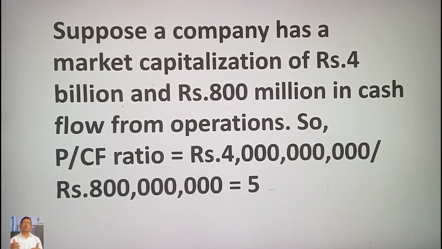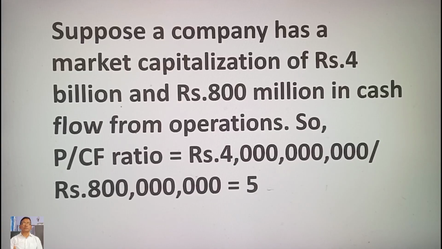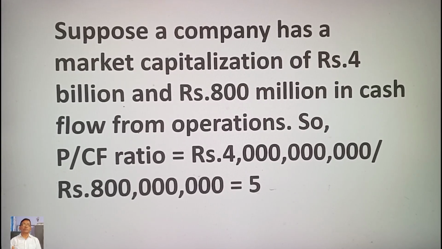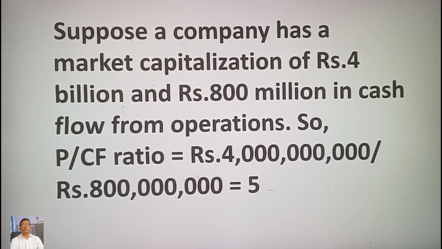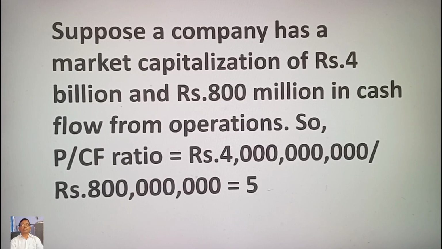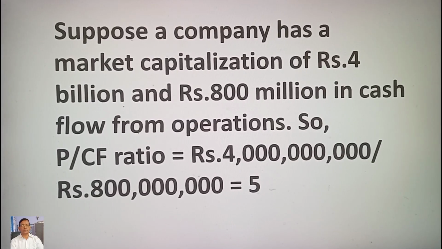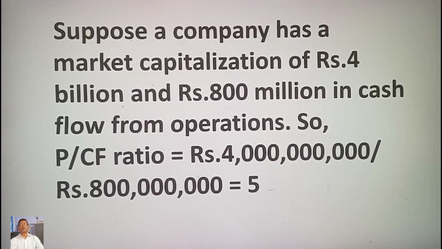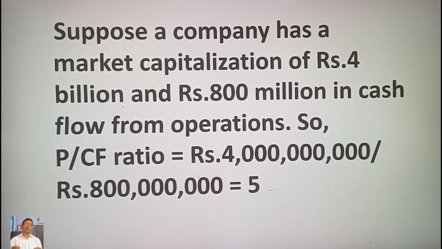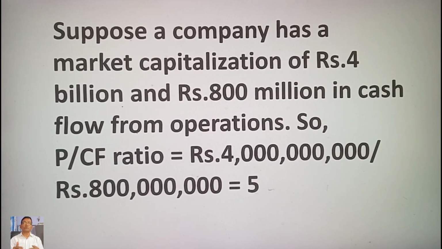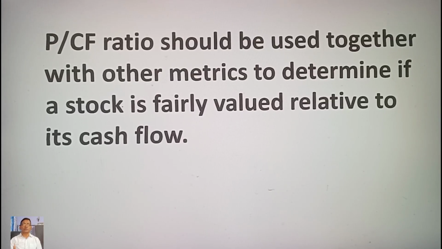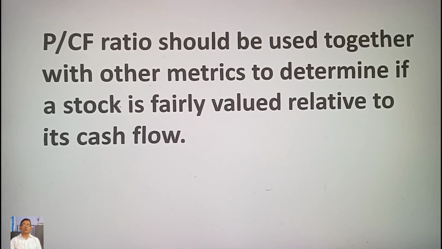For example, suppose a company has a market capitalization of 4 billion and rupees 800 million in cash flow from operations. So, P/CF ratio is equal to rupees 4 billion divided by rupees 800 million, which is equal to 5. As cash flow fluctuates significantly, we should view the P/CF ratio over a multi-year period rather than a single year. Also, P/CF ratio should be used together with other metrics to determine if a stock is fairly valued relative to its cash flows.